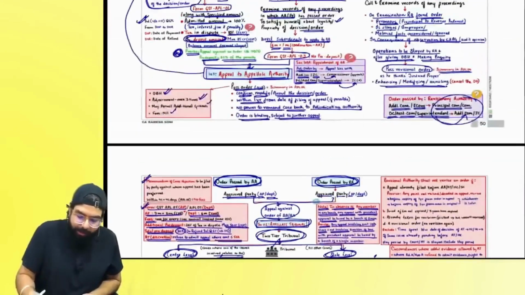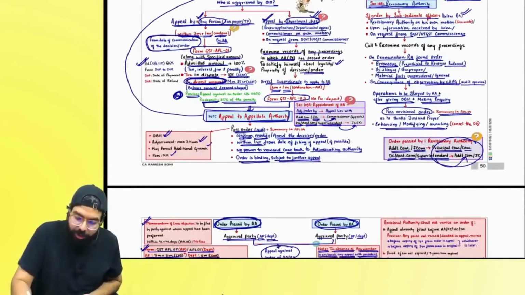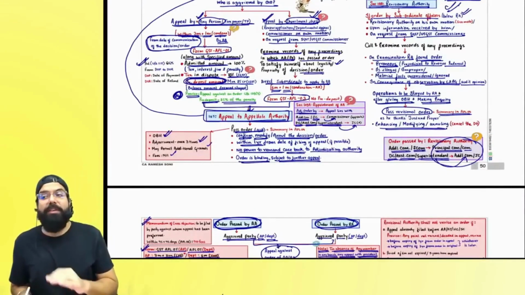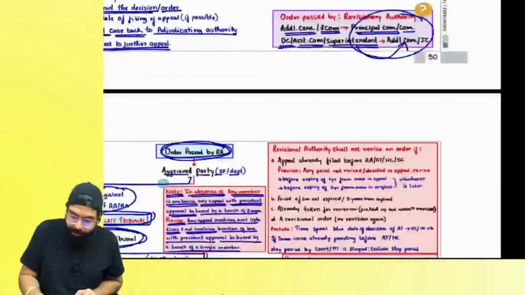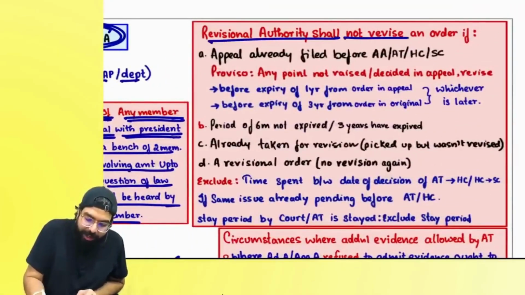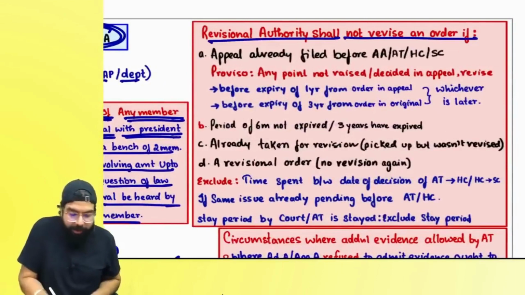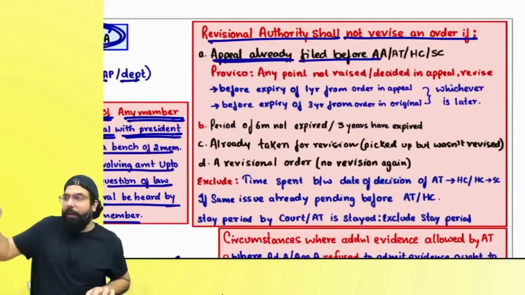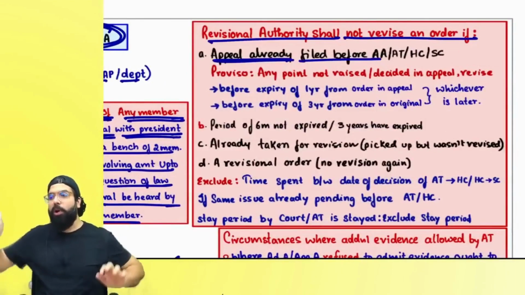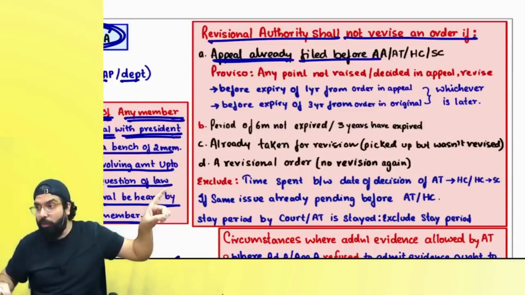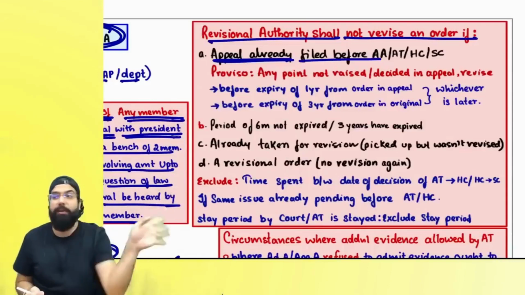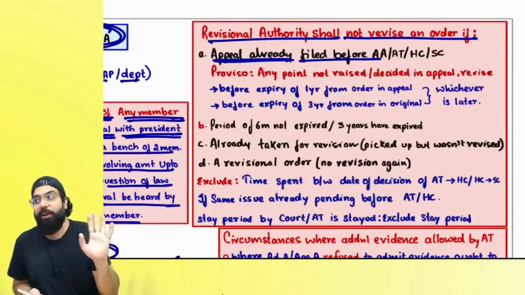Remember one thing, what are the cases when the revisionary authority can't touch your case? Remember always, the revisionary authority shall not revise an order if, sir, an appeal is already filed before the appellate authority, appellate tribunal, High Court or Supreme Court. Once you have gone to the appeal route, the revisionary authority will not go ahead and revise your order. They will not touch your order.